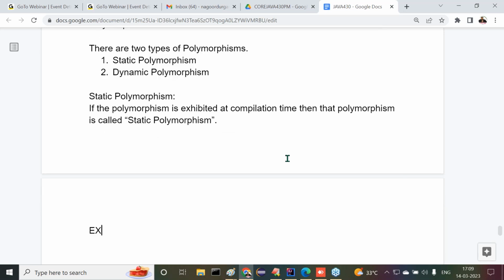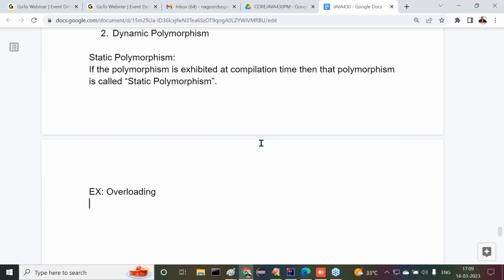The example for static polymorphism is overloading. Understand it clearly.